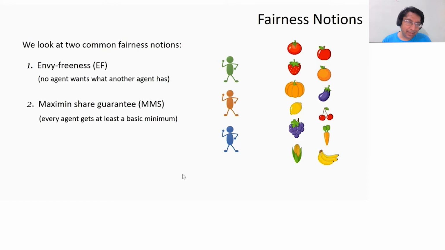In maximum share, we take a different approach. There may be envy. However, we say that every agent must be getting at least a basic minimum value. We'll define what this basic minimum is. So we'll define all of this.